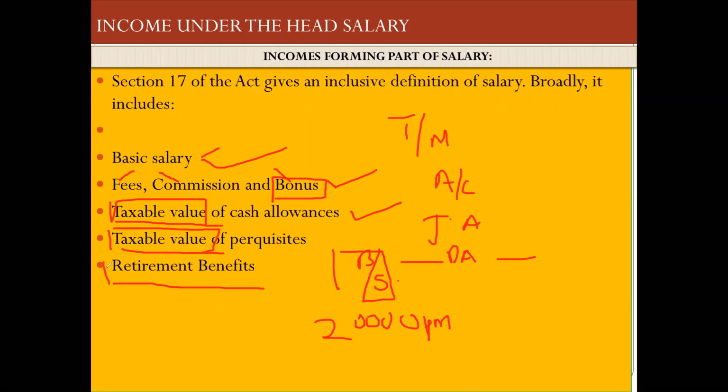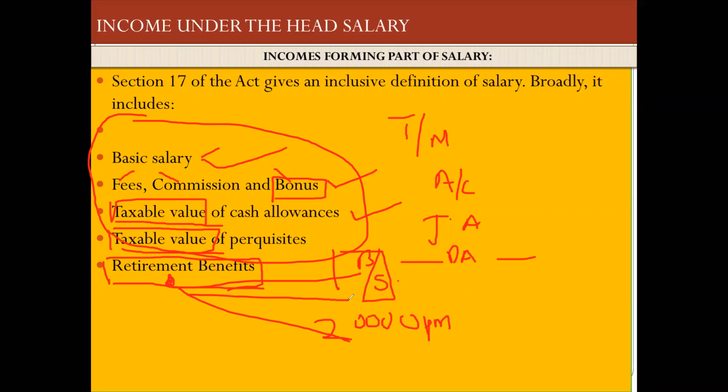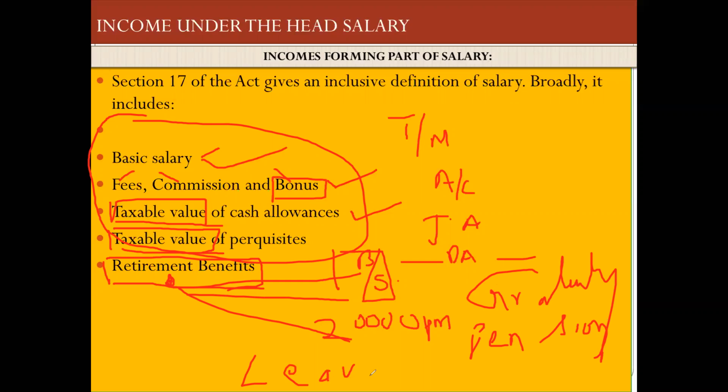Now we are going to talk about some more important aspects of retirement benefits. While working in the organization, you will get all these things. But when you are retiring, you will not get all these things in the future because you are retired. But you will get something on the day of retirement or subsequent to retirement. For example, gratuity. We have something called gratuity. Next one is pension. So these are retirement benefits. Or there is another thing called leave encashment. These are all called retirement benefits.